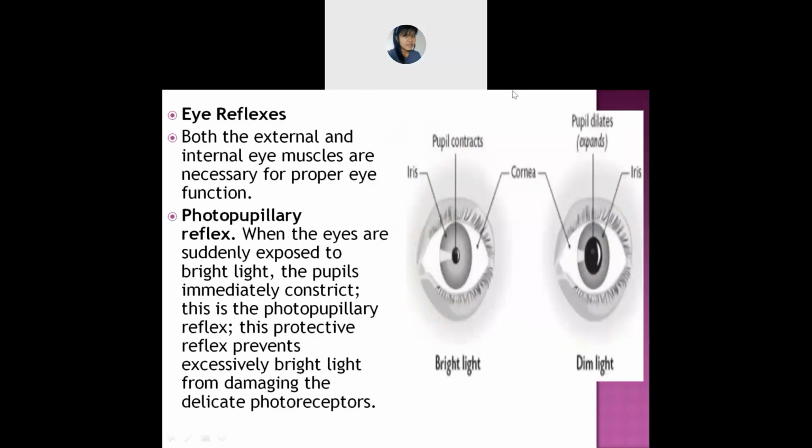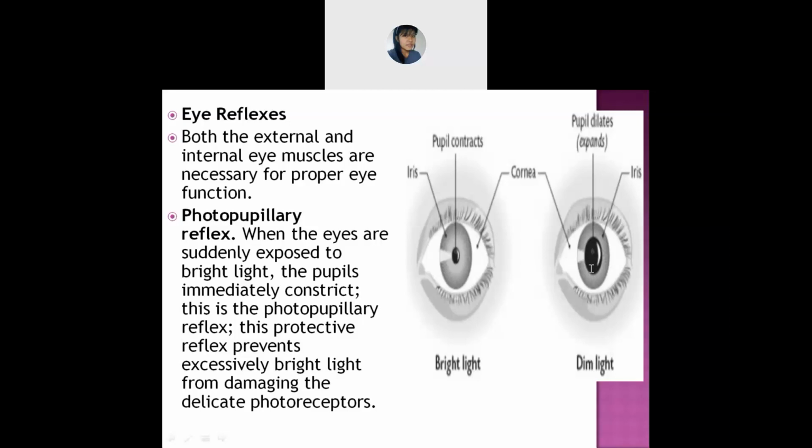Okay, next is the eye reflex. So this is the eye reflex. In the eye reflex, what will you find? You will find that it occurs in external as well as internal eye muscles. You can find two eye reflexes. And the first is the photopupillary reflex.